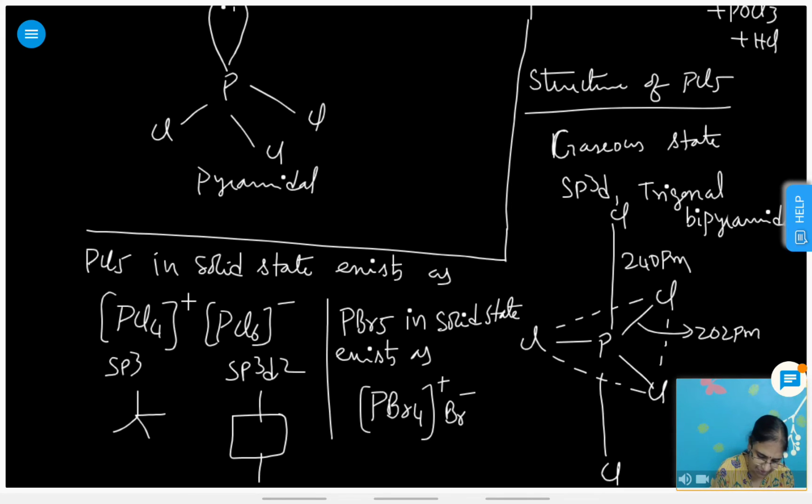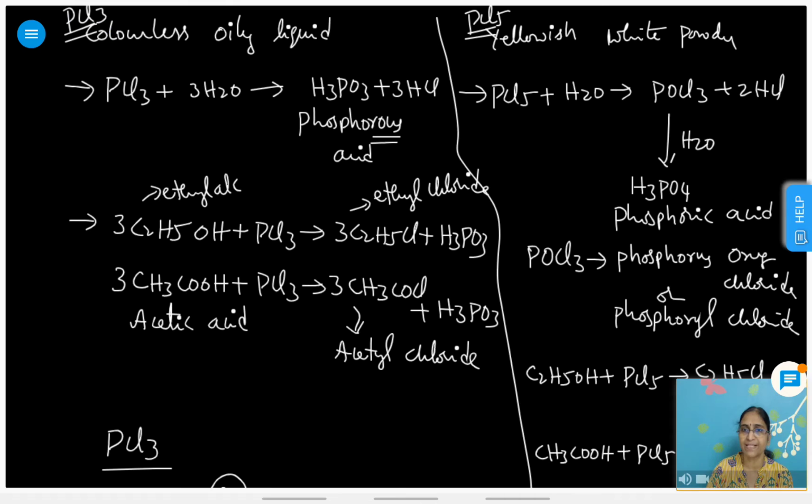So right here there is a difference. PCl5 exists as PCl4 plus and PCl6 minus, while PBr5 exists as PBr4 plus and Br minus. This is a very important topic, with very important questions related to PCl3 and PCl5.